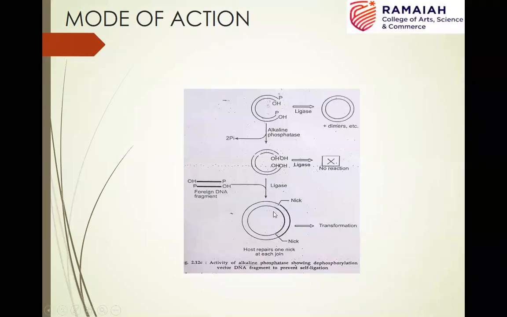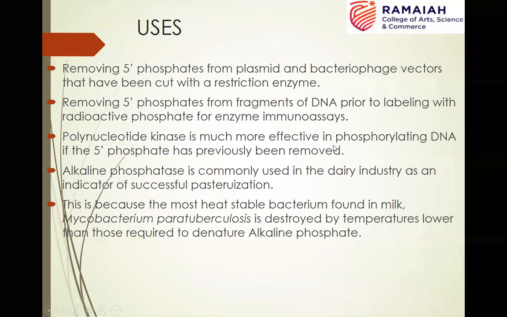So one strand is joined by the formation of a phosphodiester bond, but in the other strand there are nicks, which will be sealed after the transformation into the host organism. So that's how alkaline phosphatase is used in recombinant DNA technology, in order to avoid the formation of religated vectors without the incorporation of foreign DNA. Uses, obviously, to avoid the self-ligation of the vector, as I discussed.